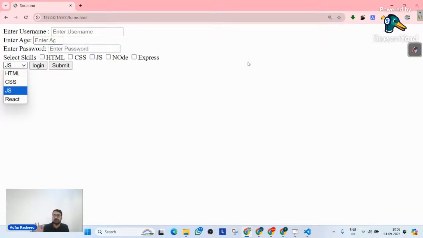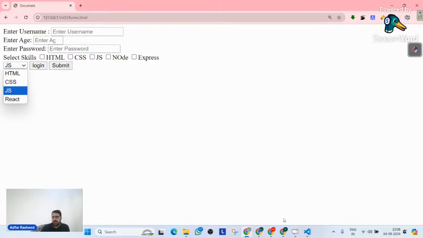Have you seen such kind of things? Like you go to select a number, you have a drop down, but you are able to type on your own as well. Then accordingly it might give you a suggestion from the drop down, or if it is not there, you can write your own. So how can we create such drop downs where there will be a bunch of options available, but I should also be able to type my own thing? How can we do that? That's something we need to understand.